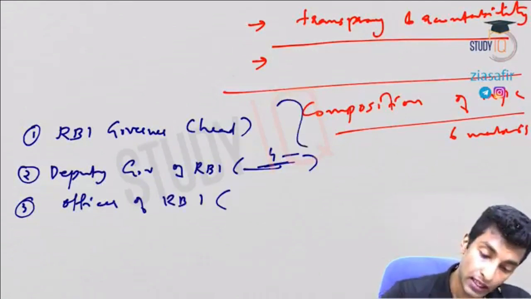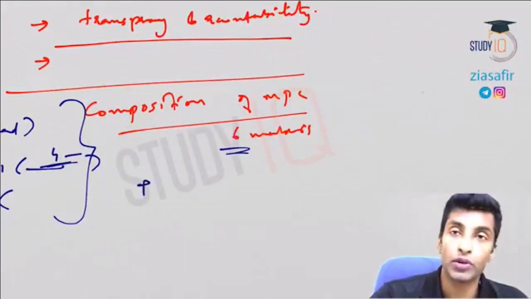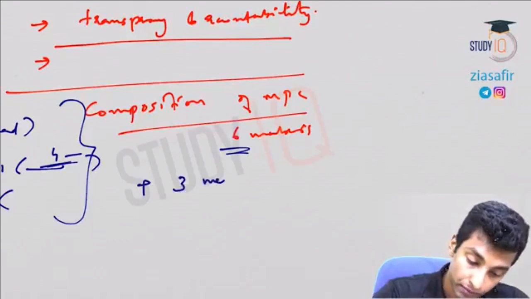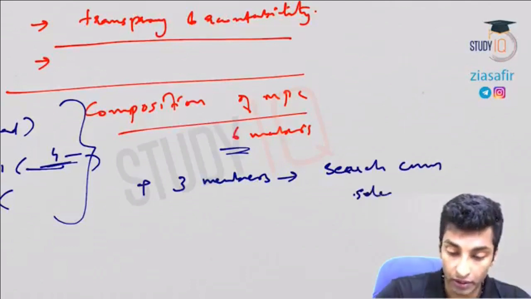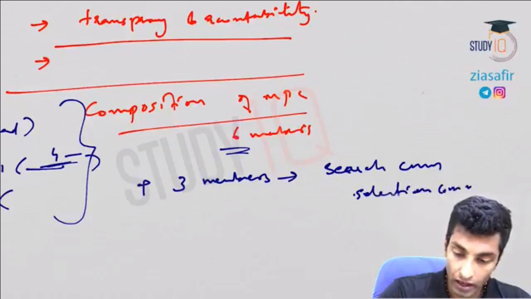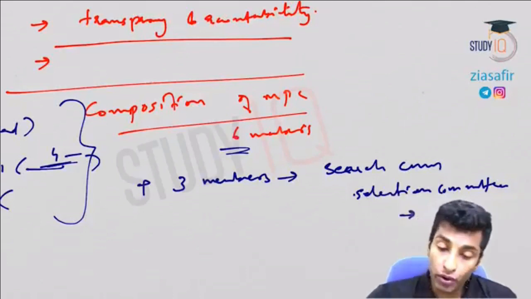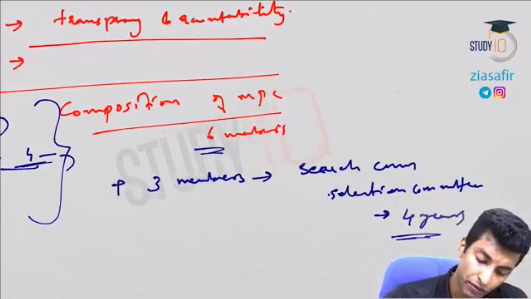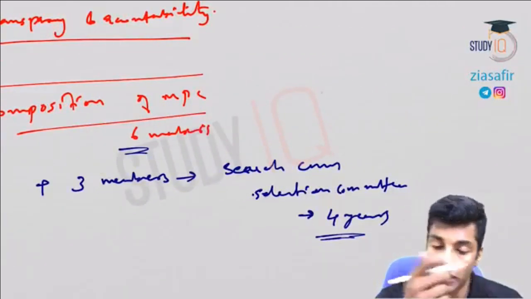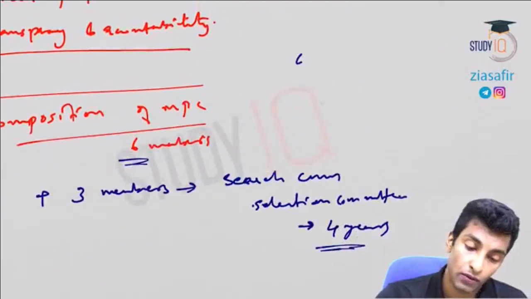Okay, so these are 3 of the 6, and the rest of the 3 members are appointed by a search cum selection committee headed by the cabinet secretary. Okay, and they are appointed for 4 years. Each member has 1 vote here, and decisions are taken on the basis of majority. Okay, so 6 members are there, majority means 4.